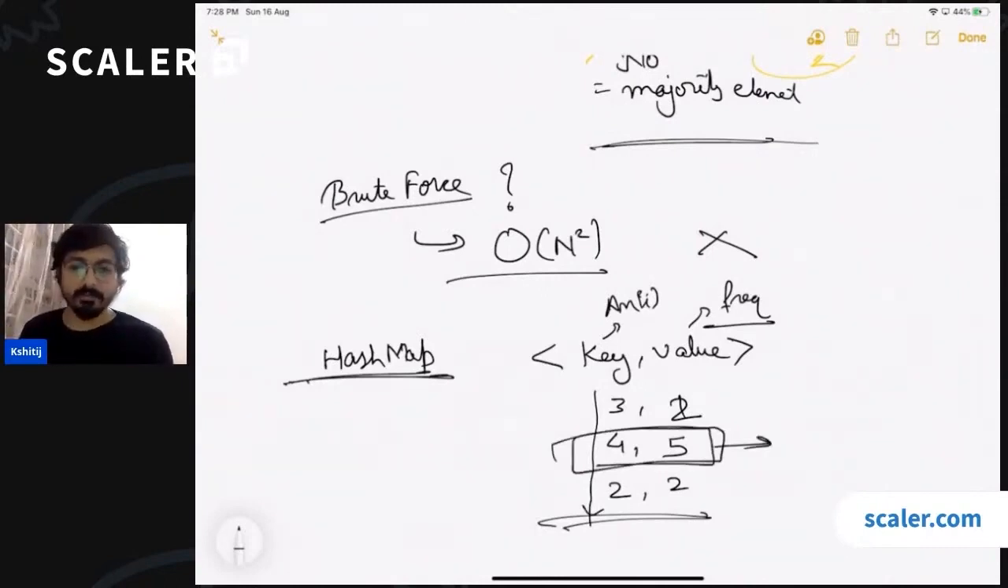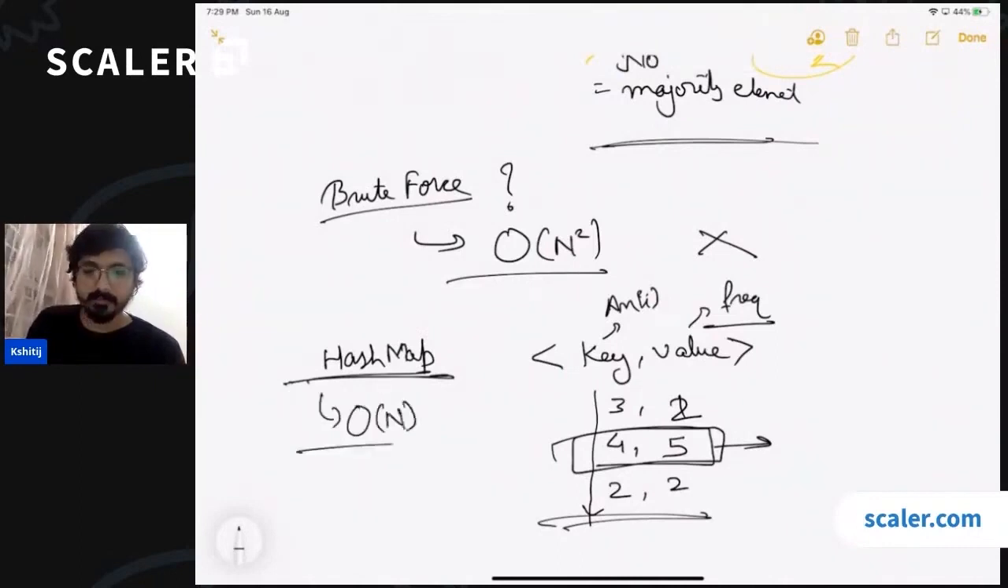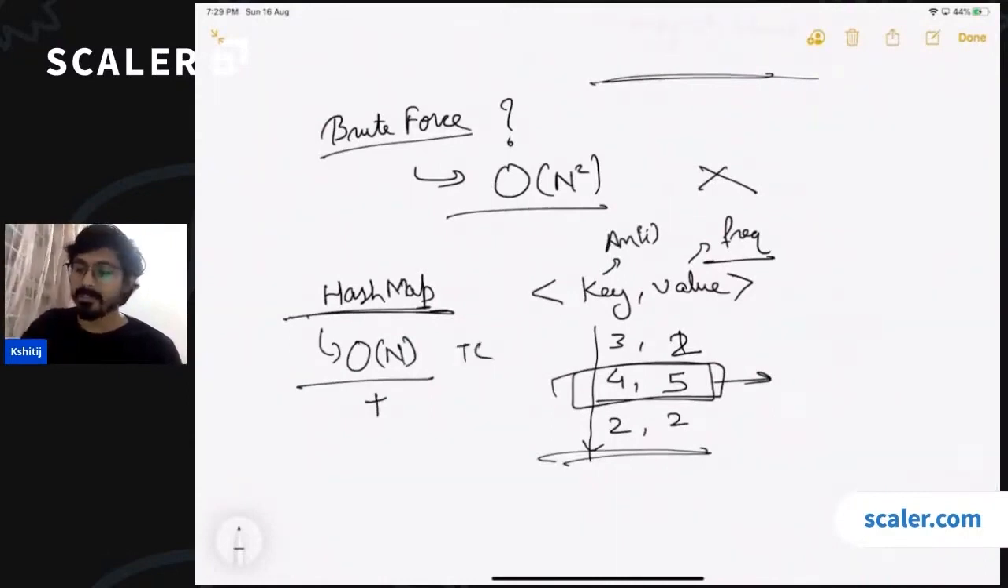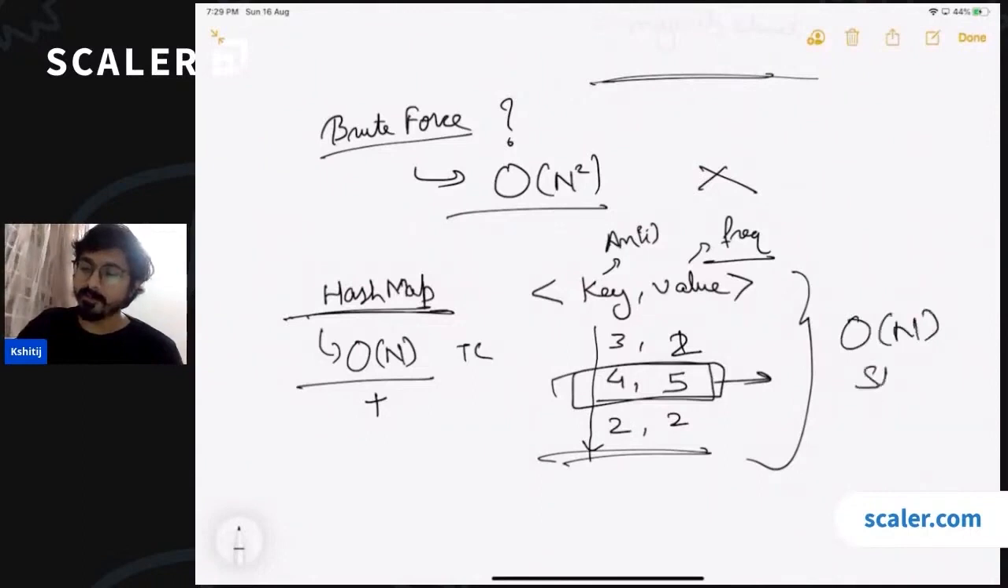What is going to be the time complexity of this approach? If you are not aware about what is a hash map, you can totally skip it. We will be covering hash map in detail in the upcoming sessions. But if you are clear about hash map, then you can just think about what is the time complexity of this approach. This is going to be order n time complexity, correct? What is the space complexity here? You are using a hash map which is going to cost you order n space, right? Order n time complexity plus order n space complexity.